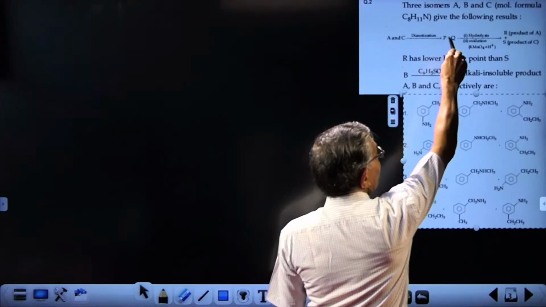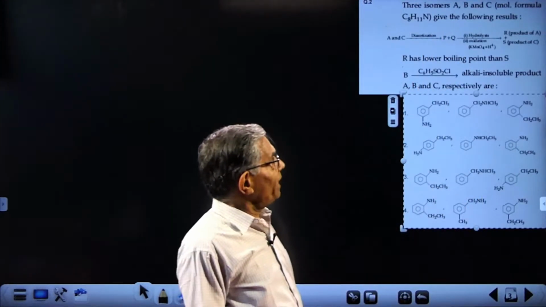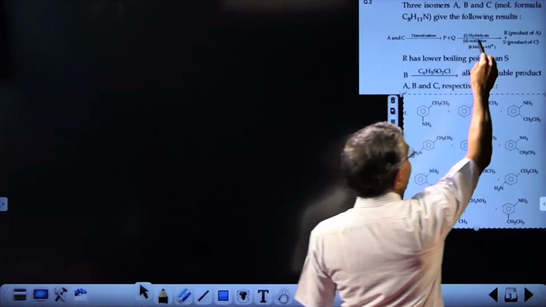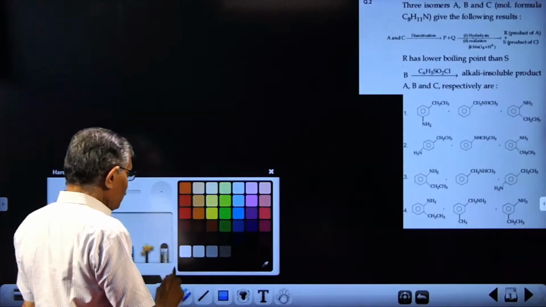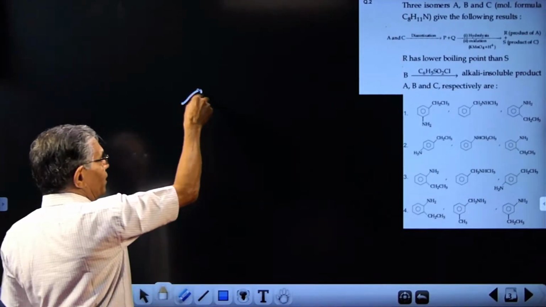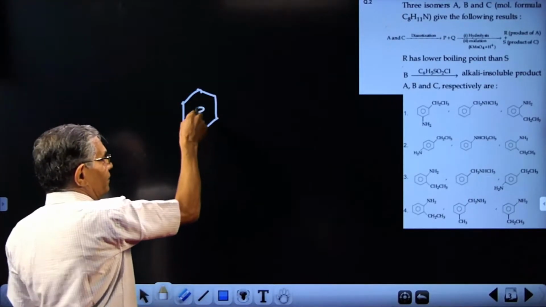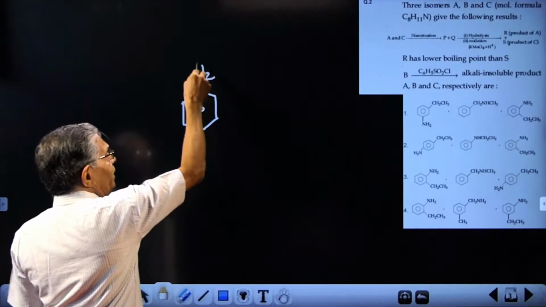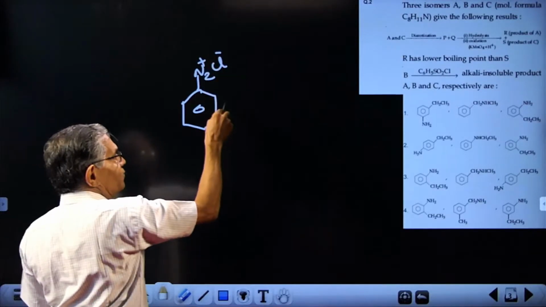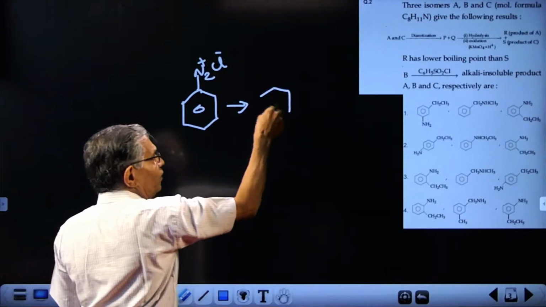After diazotization, you are getting 2 products P and Q, but they are subjected to hydrolysis. You know, hydrolysis of a diazonium salt will give, for example, let us take aniline. Diazonium chloride will be N2+ Cl−. On hydrolysis, that will become phenol.